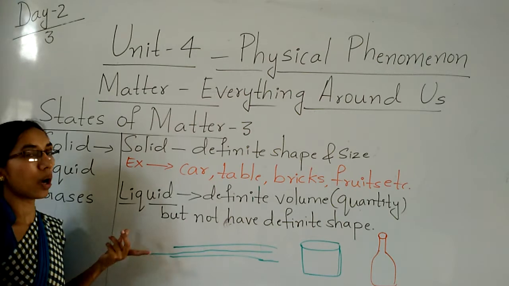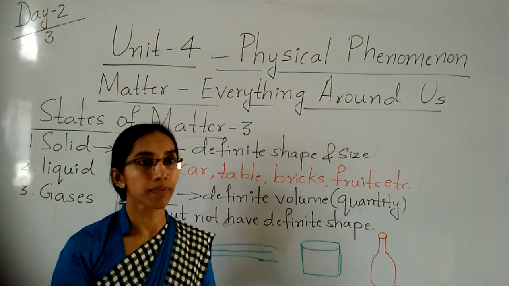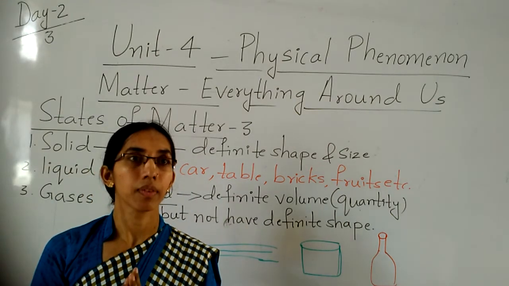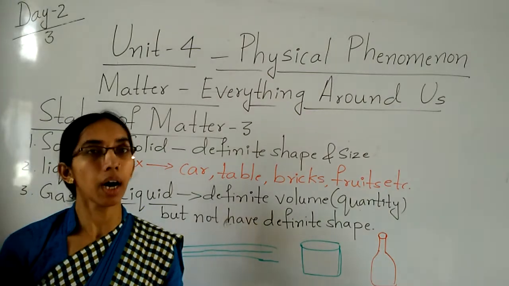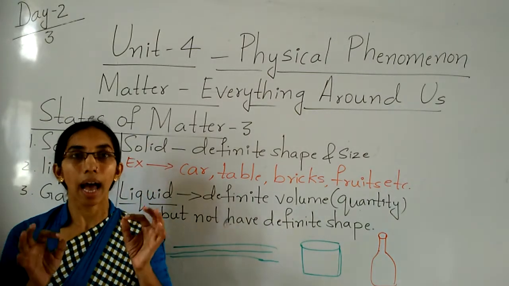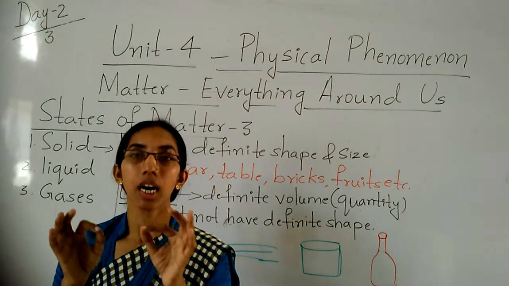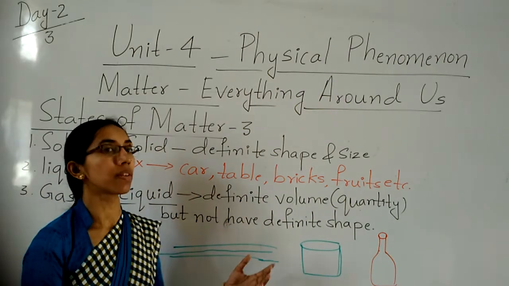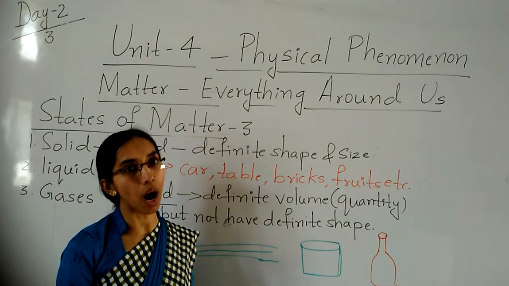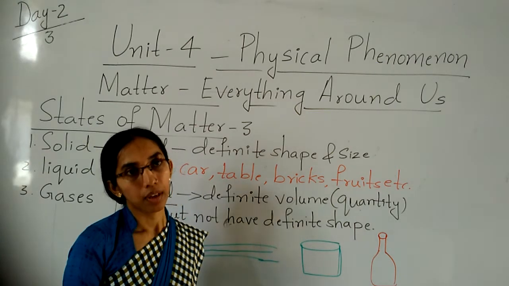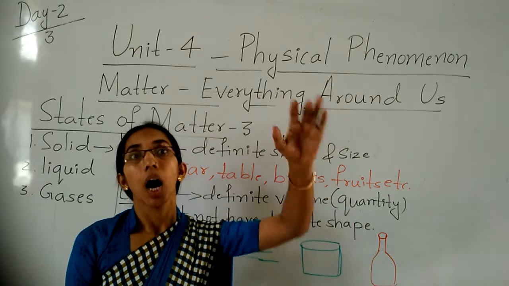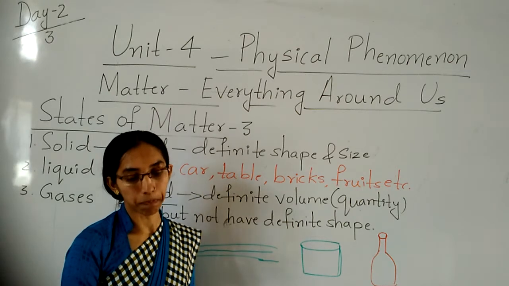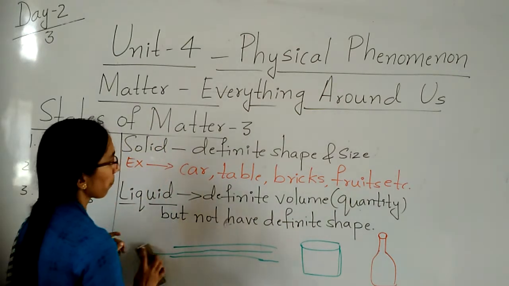One more time I will explain what a liquid is. Liquid has a definite volume or quantity, but it does not have a definite shape as it takes the shape of the container. Whatever container you use, liquid takes the shape of that container. Liquid always flows from upper level to lower level. Clear, children?